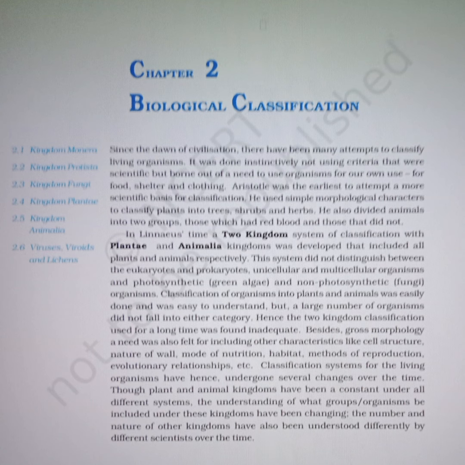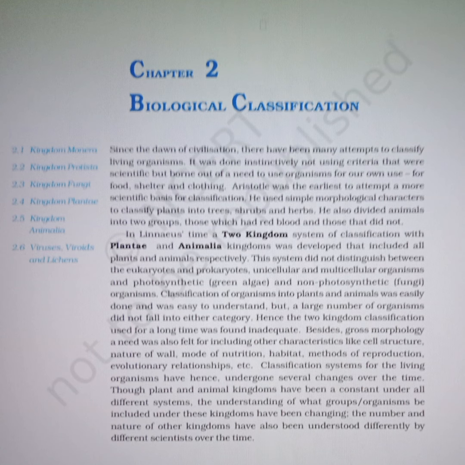So, who was the first to attempt classification on scientific basis? It was Aristotle. He used simple morphological characters to classify plants into trees, shrubs, and herbs. He also divided animals into two groups, those which had red blood and those that did not.